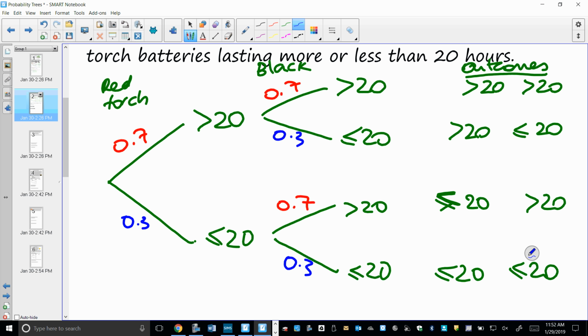Now, so far all our questions have been decimals. They may be fractions. And so it could be a situation where you need to be multiplying, adding and subtracting fractions. But you have your calculators to help you. Okay, so far so good? Wait, what did you write for the black in the middle? Just that this is indicating my red torch. This was my black torch. I've had 2 separate situations going on. You don't need to label them red and black. It's just that you need to recognise there are 2 different torches.